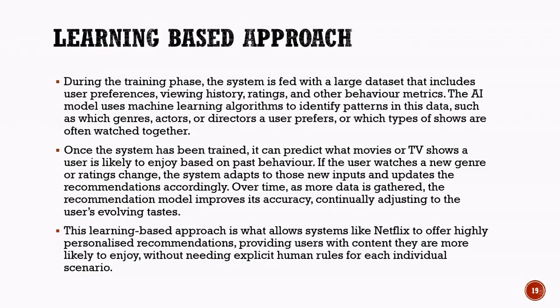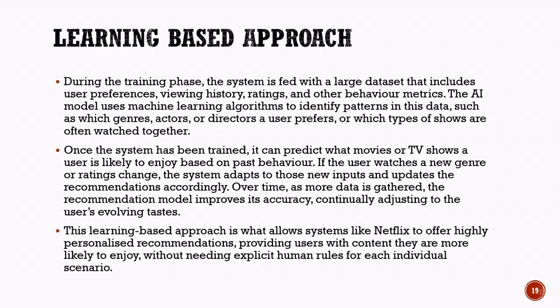The machine learning model analyzes this data to identify patterns. For example, it may discover that users who enjoy action movies also tend to watch adventure films, or that fans of a particular actor often watch similar types of content. After learning these patterns, the system begins making predictions. It can recommend movies or TV shows that a user is likely to enjoy based on their past viewing behavior.